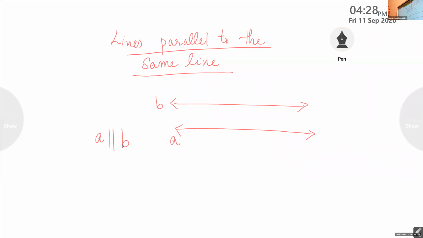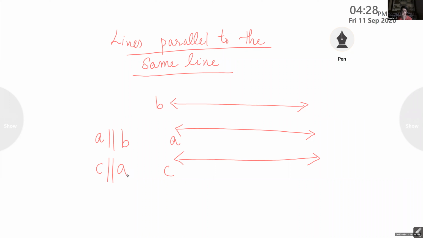Again, I will draw one more line here down, and its name is C. Now, C is parallel to A. Did you understand this?